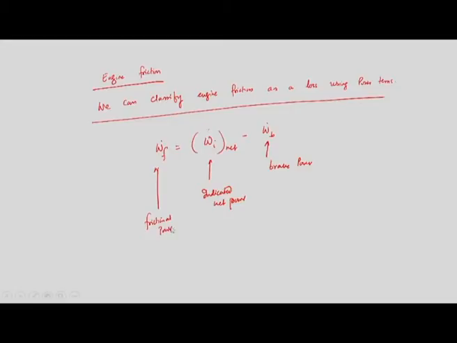So, as I said, the difference between indicated power and the brake power is essentially the frictional power, fine. Here W dot I net is essentially W dot I gross minus W dot I pump. So, this is what we have classified as power friction as a loss using power terms. So, why is the net indicated power the gross minus pump?